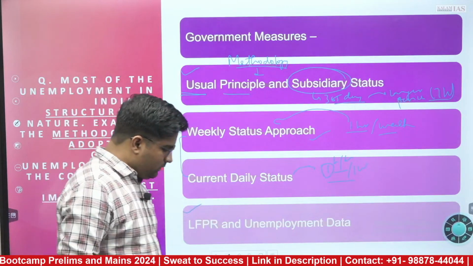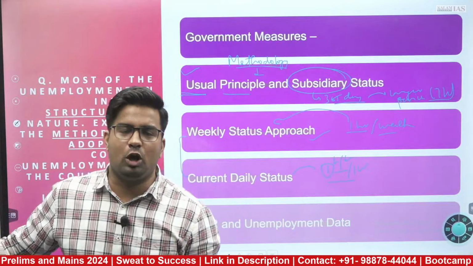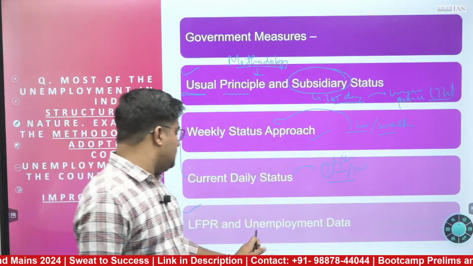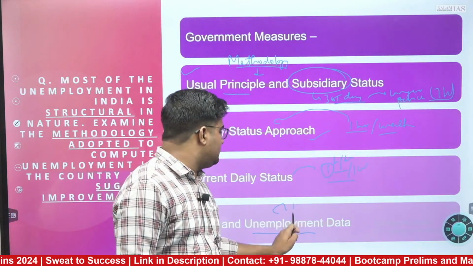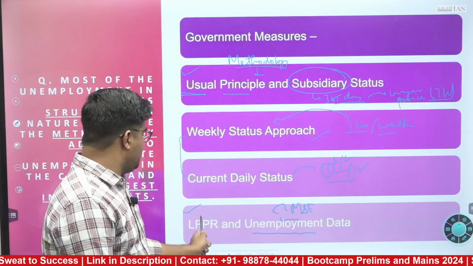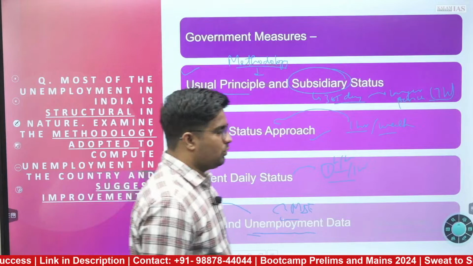There are some other surveys also, like labor force participation rate, which shows the employment and unemployment situation in the economy, and the data of unemployment by Center for Monitoring Indian Economy is also one thing. With clubbing both the data, the unemployment rate is being mentioned in the economy aspect.